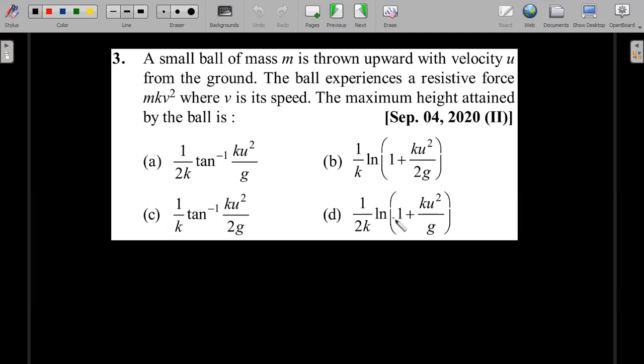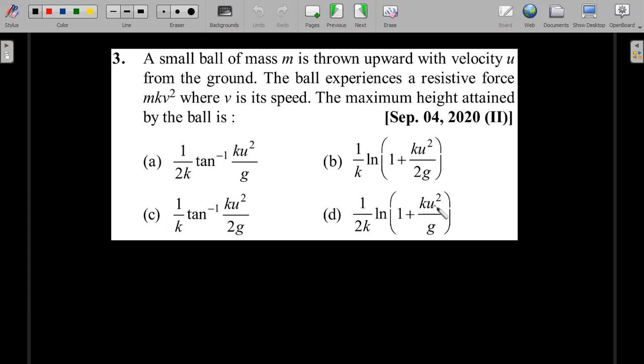Okay, and the best way to choose without doing the integration is by understanding that if resistive force was not there and you have thrown a ball under gravity without resistance, maximum height, we all understand the formula to be u square by 2g. Therefore the limit of k tending to 0, k tending to 0 means there is no resistive force, should yield u square by 2g. You can't just substitute k equal to 0, it's a limit of k tending to 0.